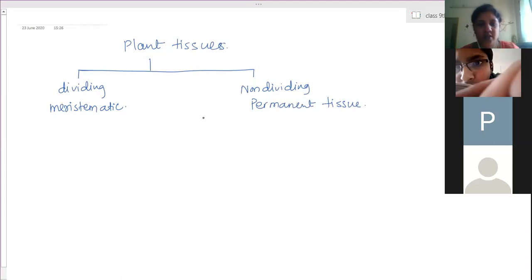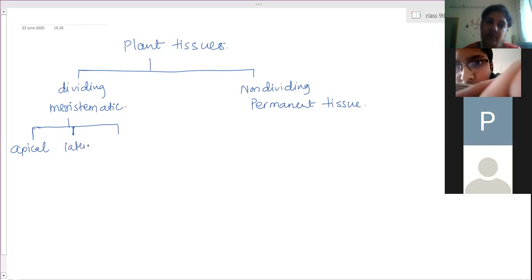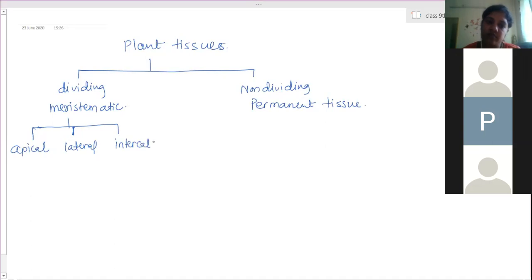For meristematic, there is no bifurcation other than its types. What are the three types of meristematic tissues? Apical, lateral, and intercalary. These are the three different types of meristematic tissues.